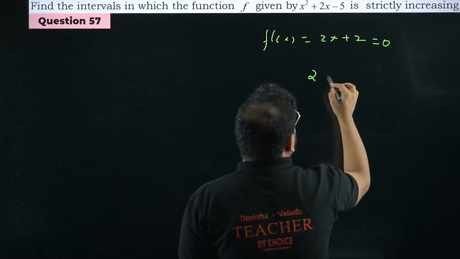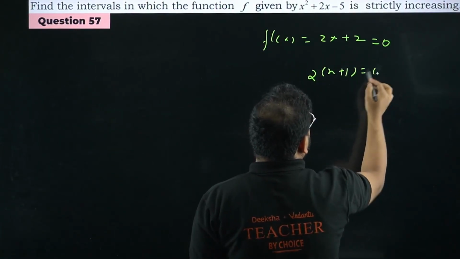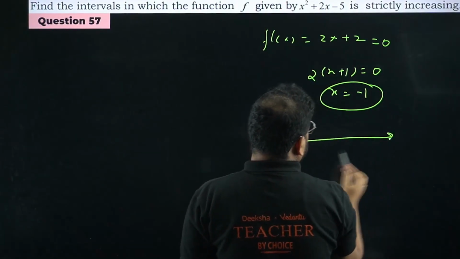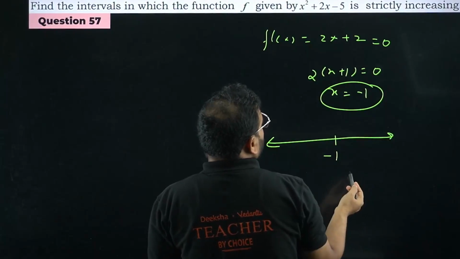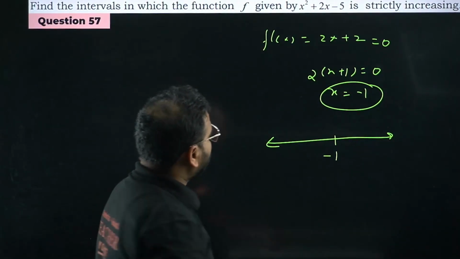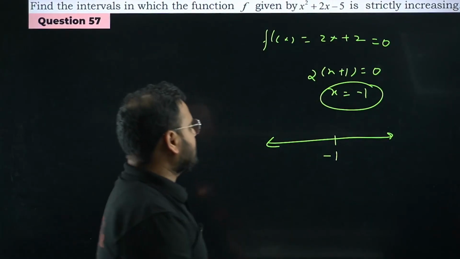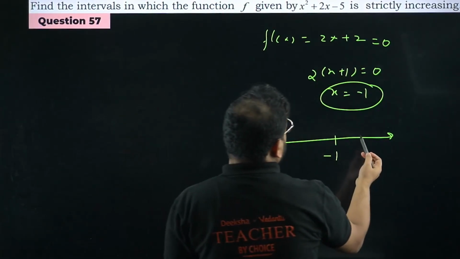We have to put this equal to 0. We get 2 common, x plus 1 equal to 0. So x equals to minus 1 is the critical point. Number line is there, minus 1. On the right of this, please check: if you put the value as, let's say, 0, it will become positive only.